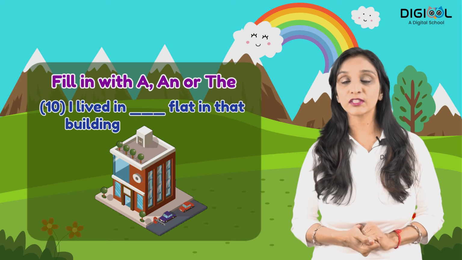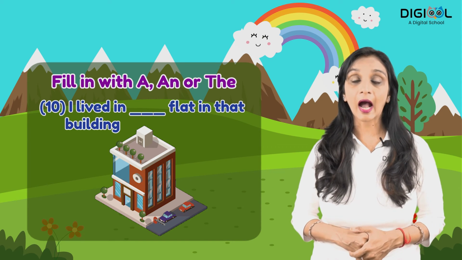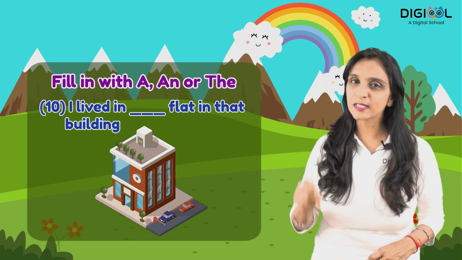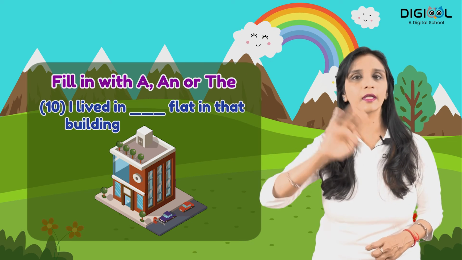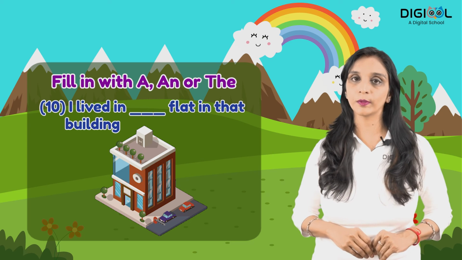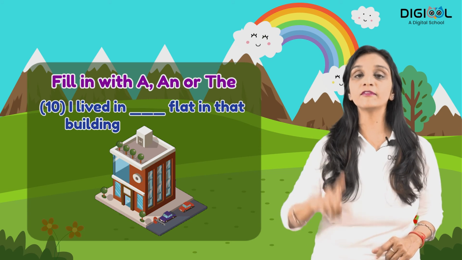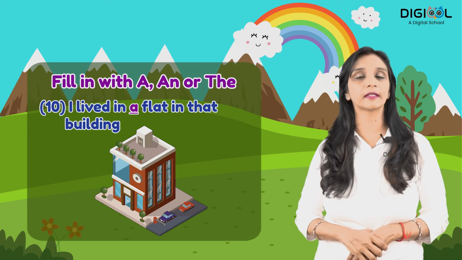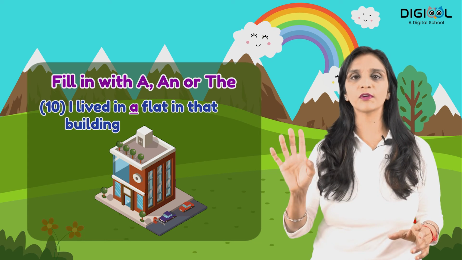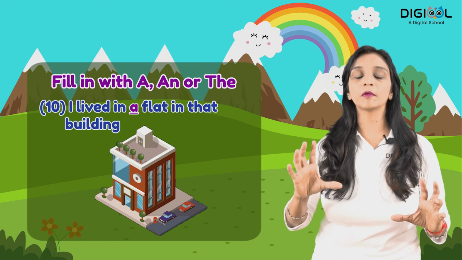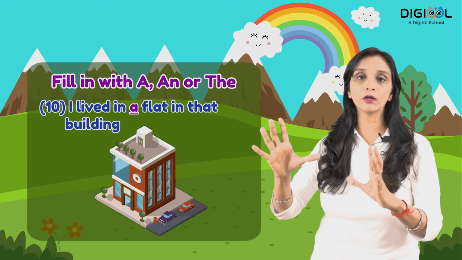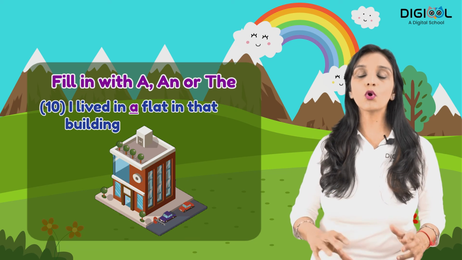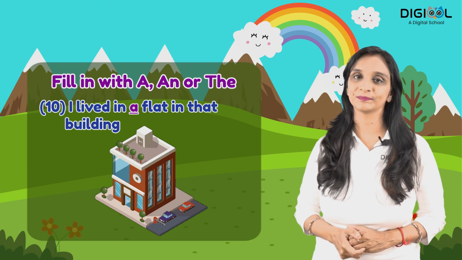I lived in dash flat in that building. I lived उस building में एक flat में मैं रहती थी. Am I specifying कि वो flat है उसका वो number है? नहीं. मैं एक flat में रहती थी उस building में. So I will use I lived in a flat in that building. I will not say I lived in the flat in that building. नहीं. मैं एक specific indefinite के बारे में बात कर रही हूँ. बस मैं ये बता दे रही हूँ specially और specifically कि मैं उस building के एक flat में रहती थी. So I will use the word a out here.